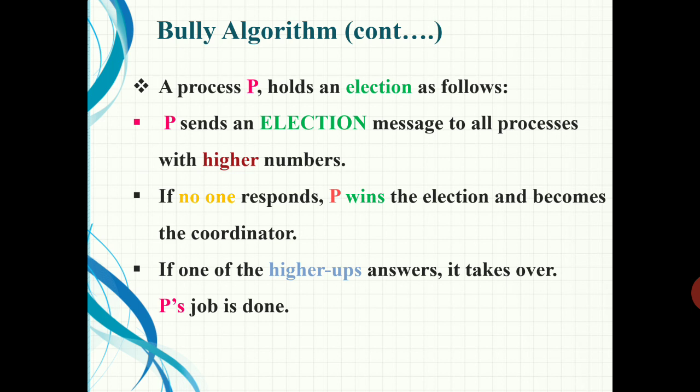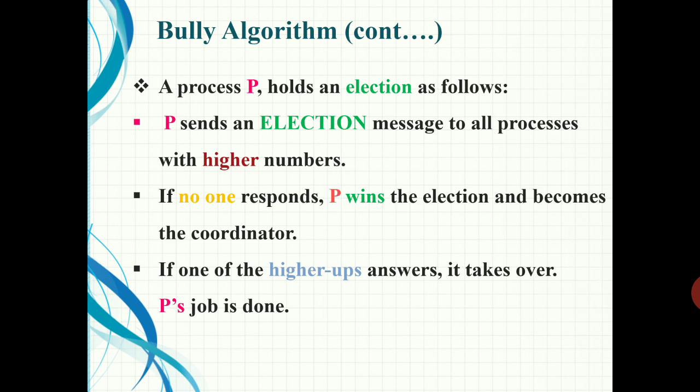Then a process named P holds an election as follows. P will send an election message to all processes with higher process numbers. If the process P's number is n, then it will send the election message to the processes which have process ID greater than n.